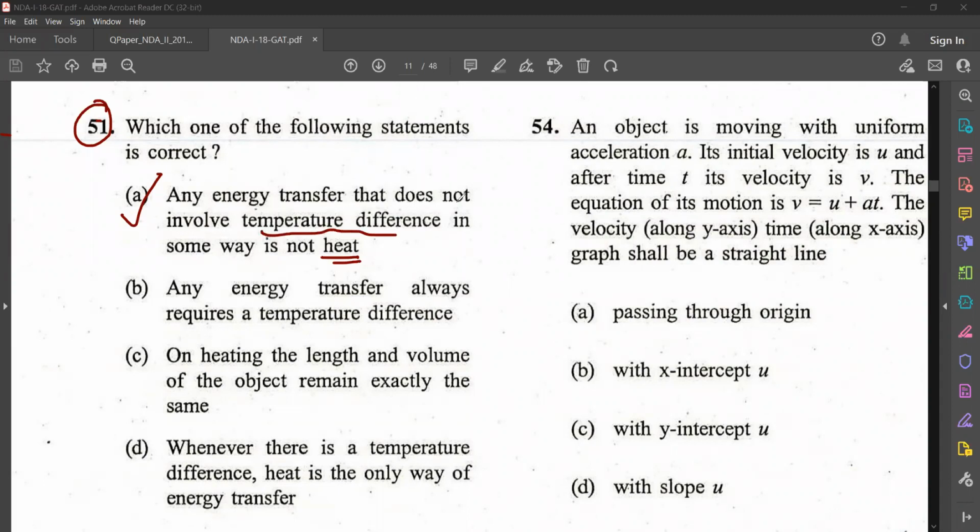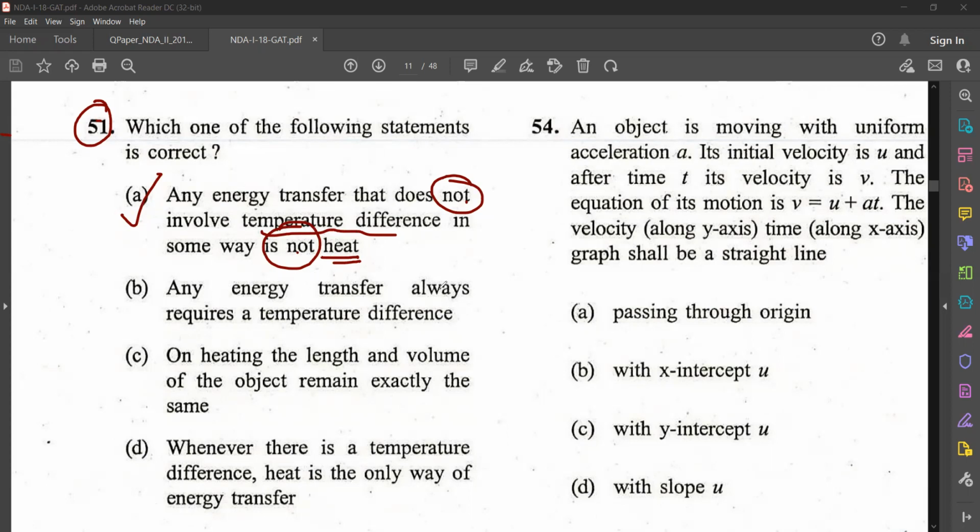So if you want to avoid confusion, see, when you have two negatives in a sentence, you can remove those two negatives. See, remove the not, then read that any energy transfer that involves temperature difference in some way is heat. Okay, so then that statement is understood. So these two negatives are mainly for making a confusion. So whenever there are two negatives in a sentence, just remove those two negatives and try reading. Any energy transfer that involves temperature difference in some way is heat. Okay, so that is a correct statement.